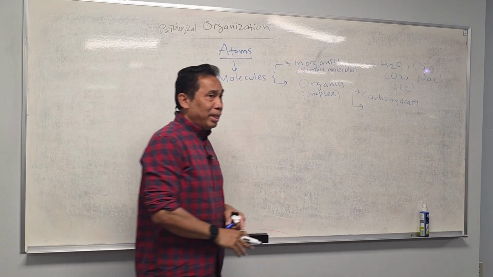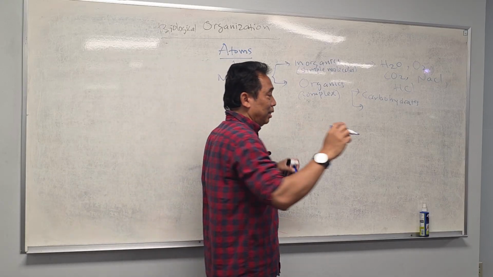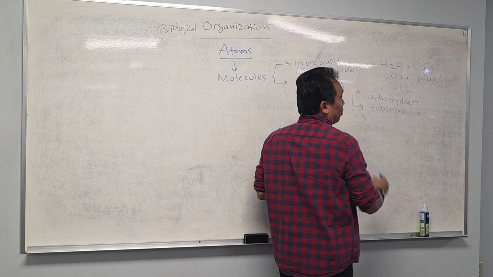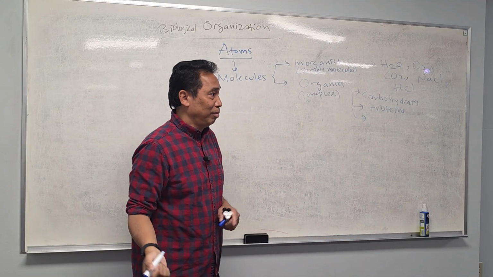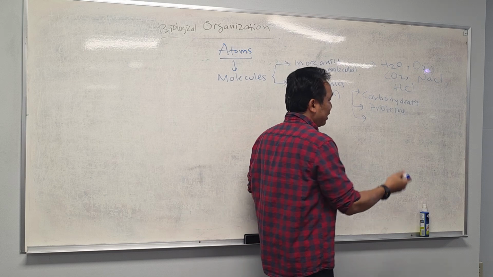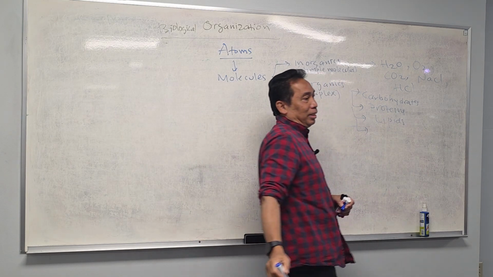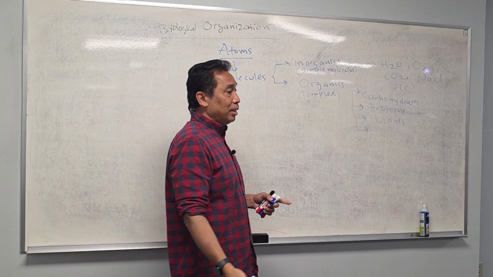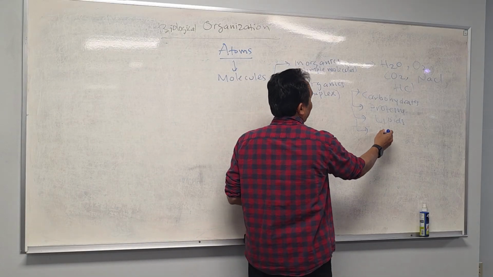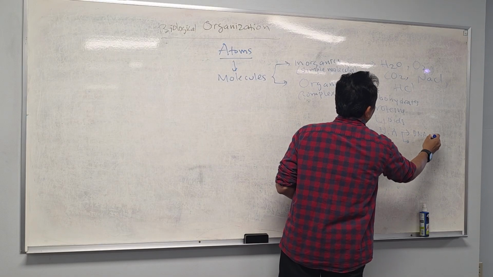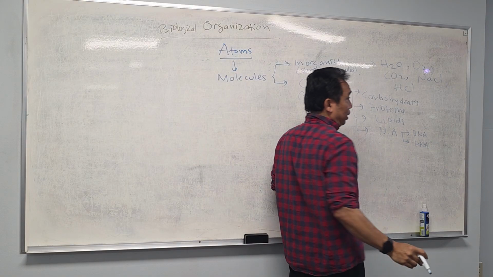If it consists of many amino acids, proteins. If it consists of fatty acids, it is called lipids. If it consists of nucleotides, nucleic acids, which is the DNA and RNA we learned in our class.